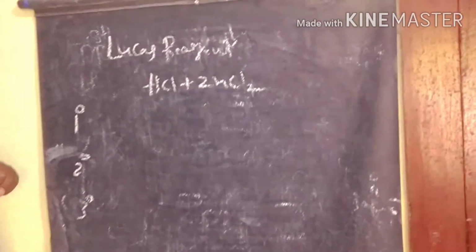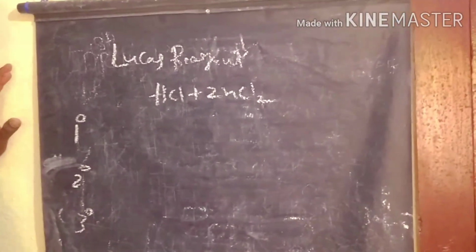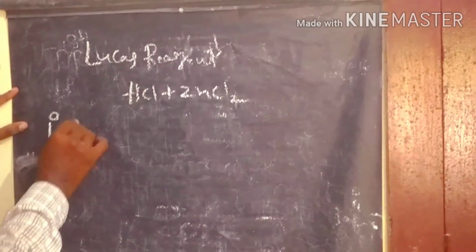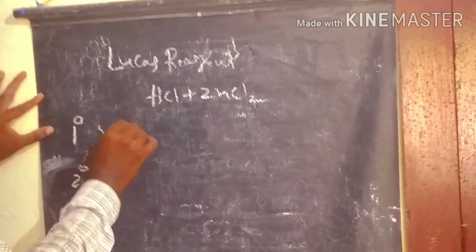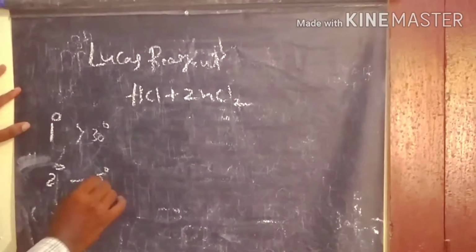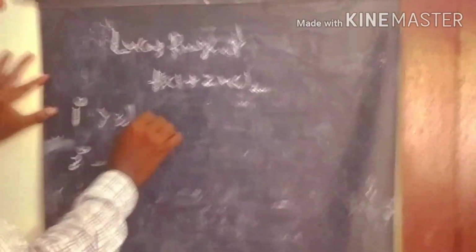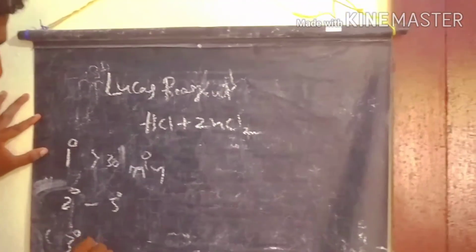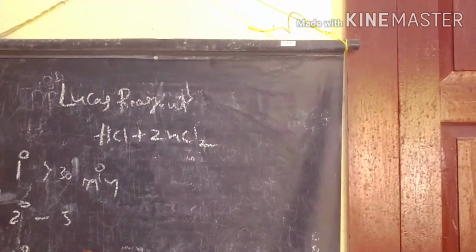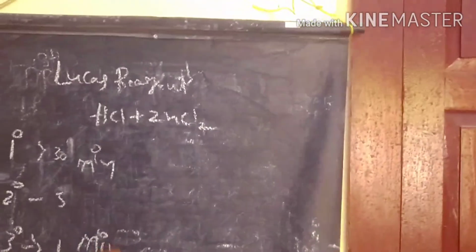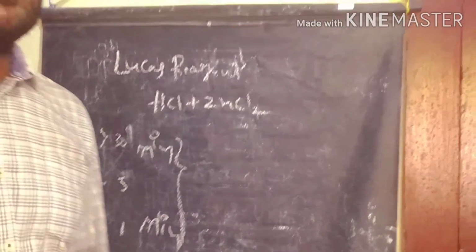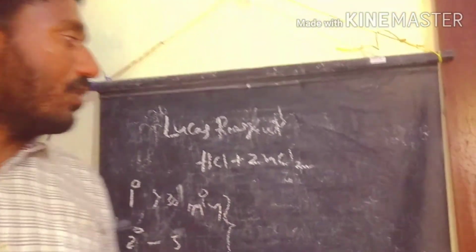Primary alcohols take more than 30 minutes to give the Lucas reagent test. Secondary alcohols take only about 5 minutes. Tertiary alcohols take only 1 minute.